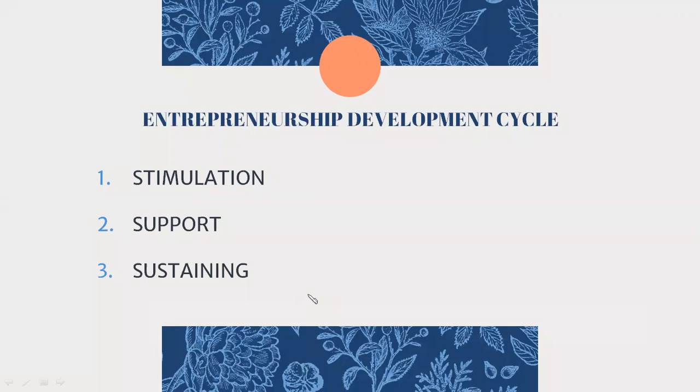Then comes the support stage. This includes all the activities which help an entrepreneur in establishing and running their enterprises successfully. Like all the paperwork, documentation activities, like registration of the unit, arranging finance from the banks and other financial institutions, arranging for other utilities like land, power, water facilities and all.